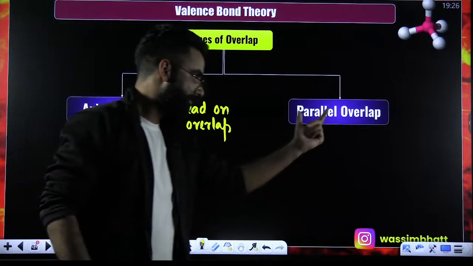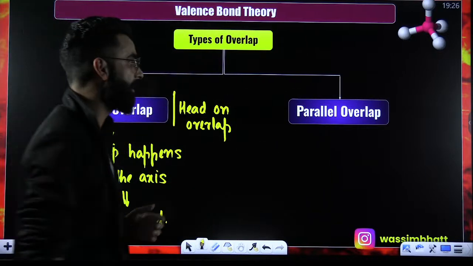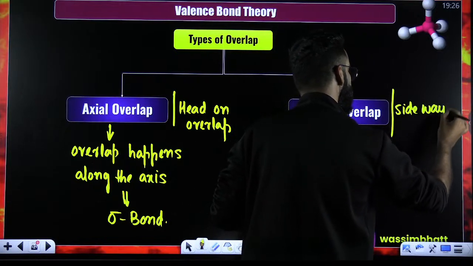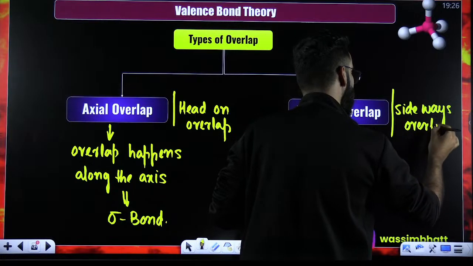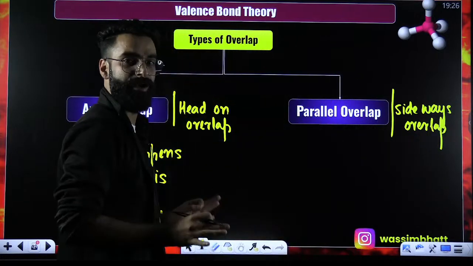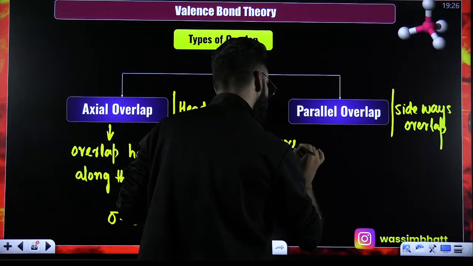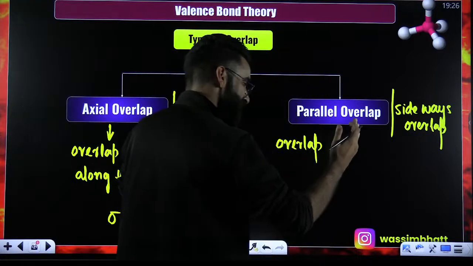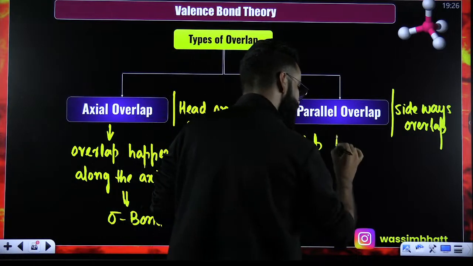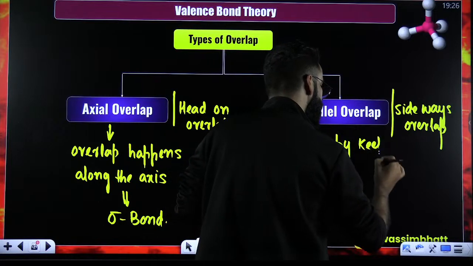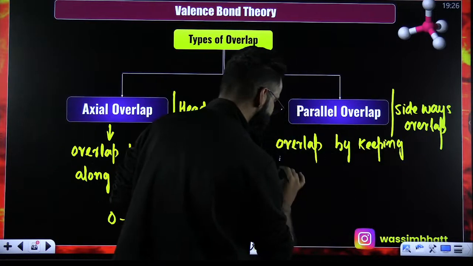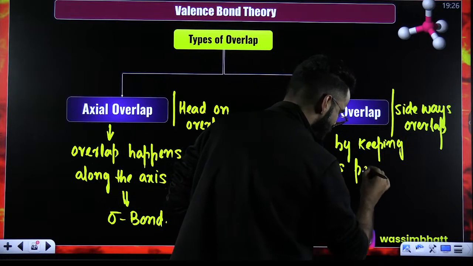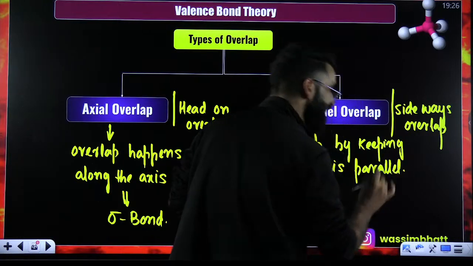Now, there is one more type of overlap that's called parallel overlap, or you can call it sideways overlap. My dear students, in case of parallel overlap, what happens? Overlap takes place between the atomic orbitals of the bonding atoms by keeping their axes parallel. What is meant by this? I'll make you understand all of this in detail in some time.